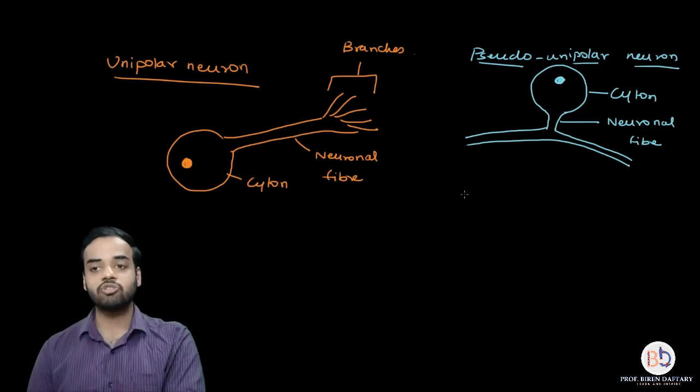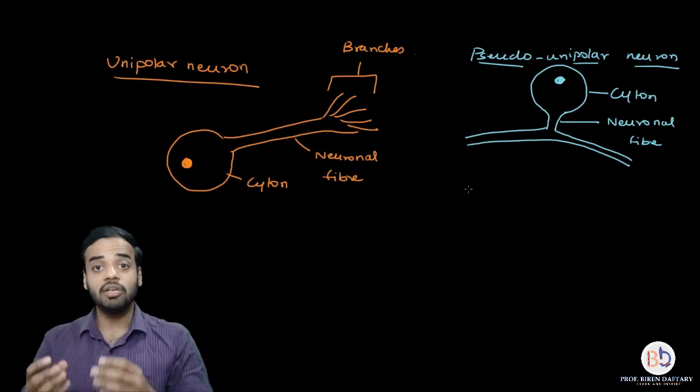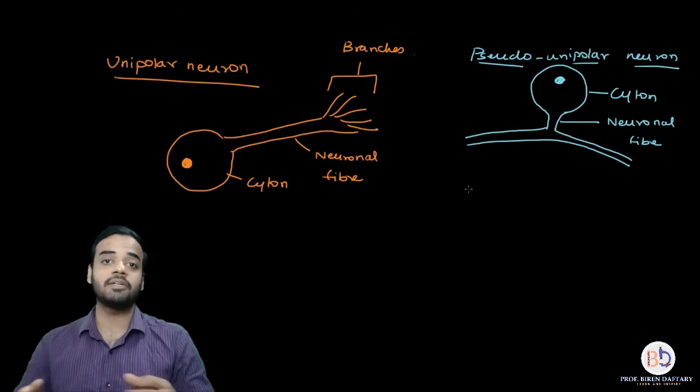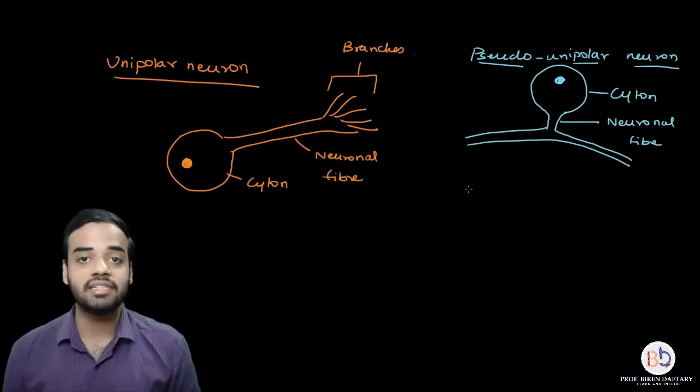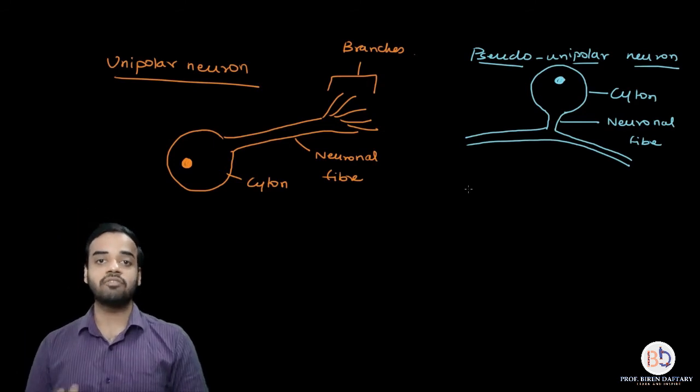Whereas when you see the pseudo unipolar neuron, the branching out is happening very, very close to the cyton. So it appears like it is bipolar. Many people get confused between bipolar neuron and pseudo unipolar neuron because it appears that there are two fibers which are attached to the cyton, but that is not the case. So I hope this differentiation is clear. So this completes our first type of neuron, which is called as the unipolar neuron.